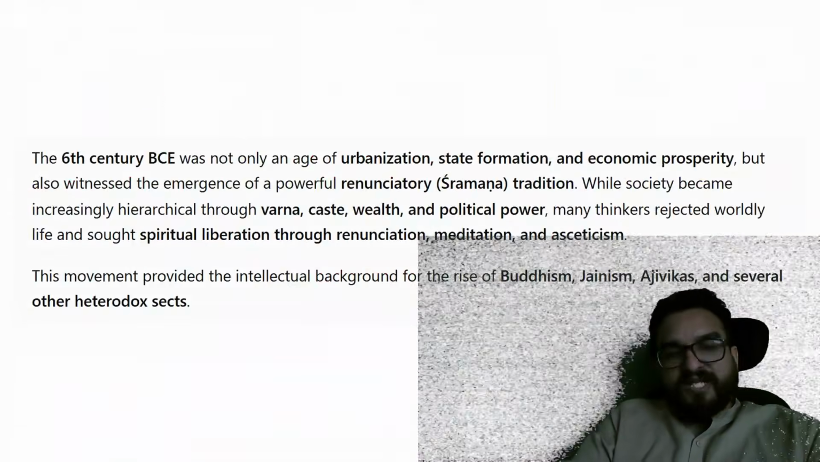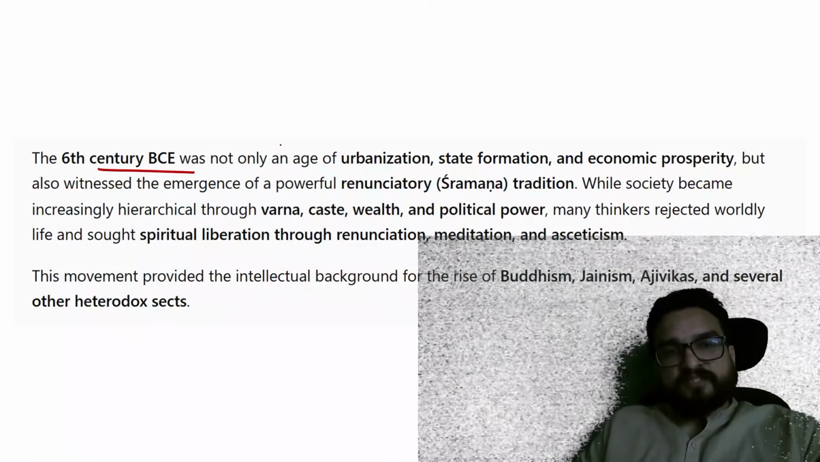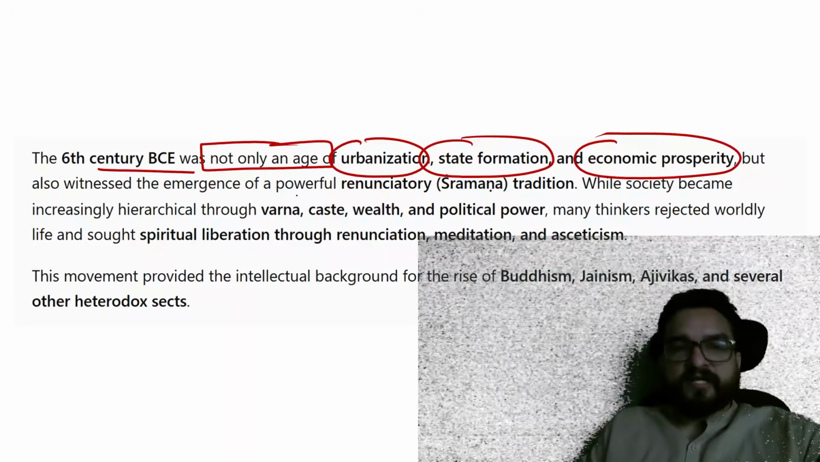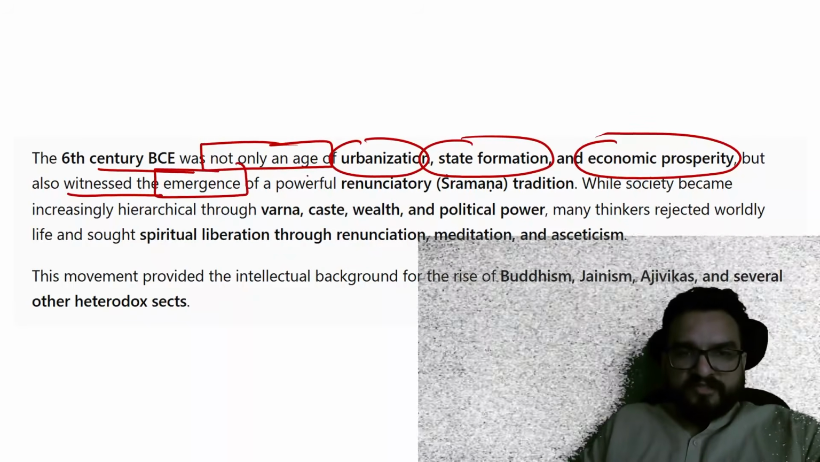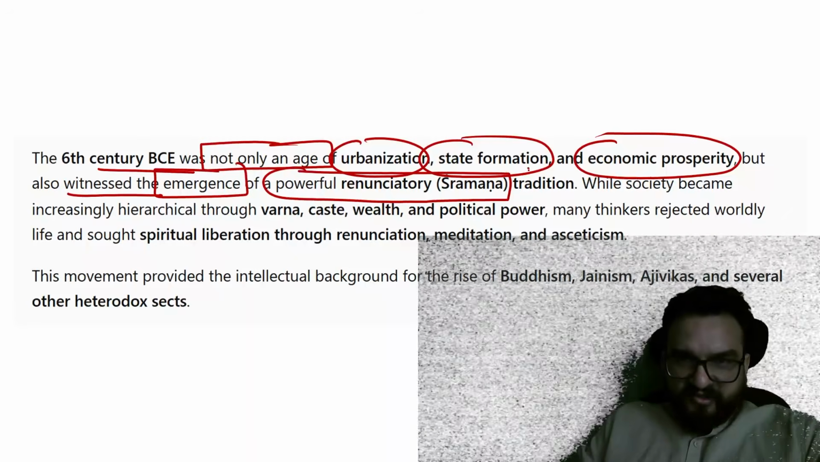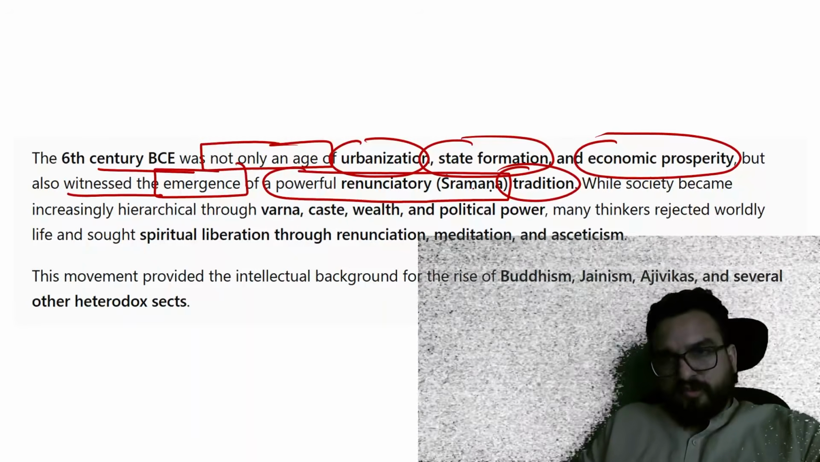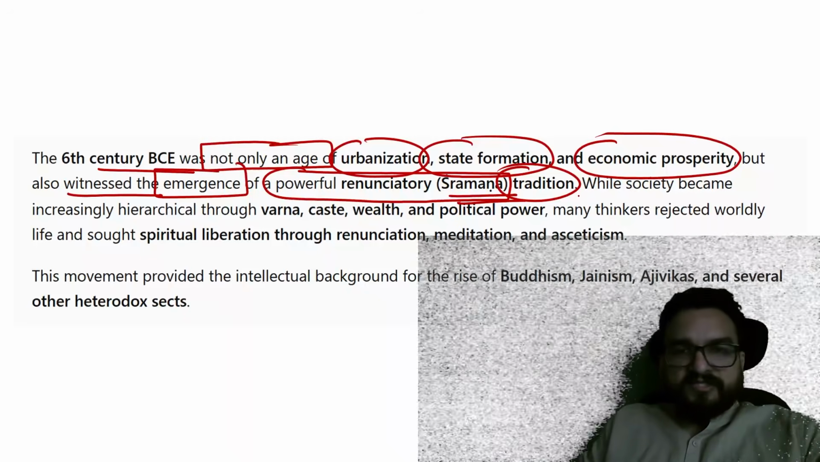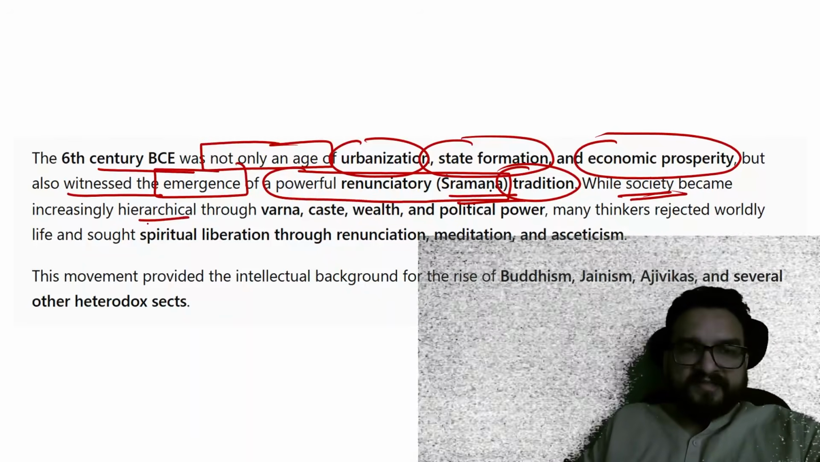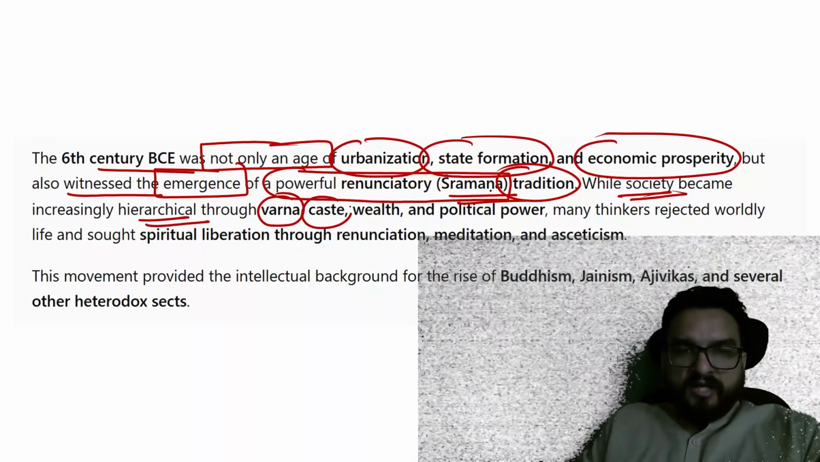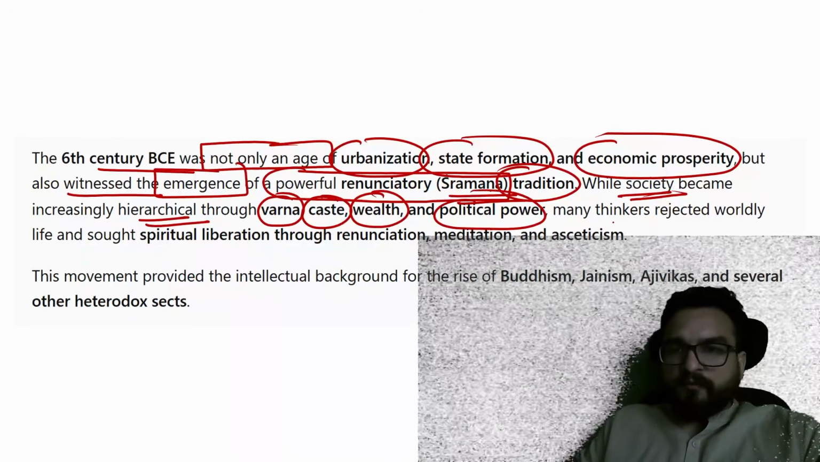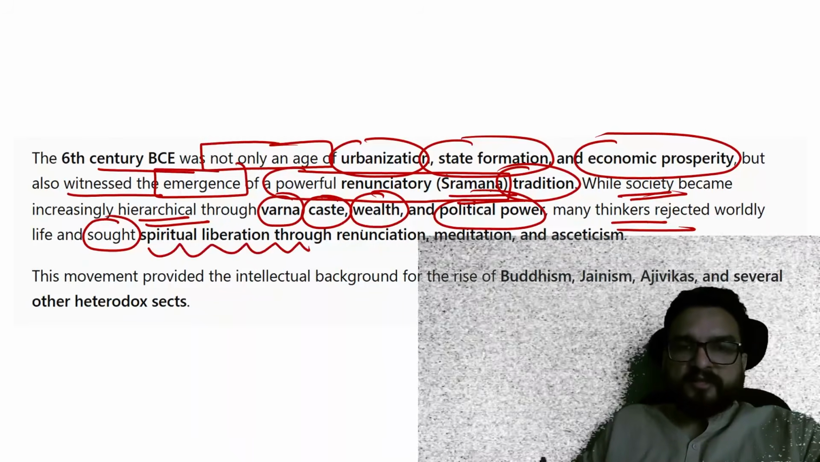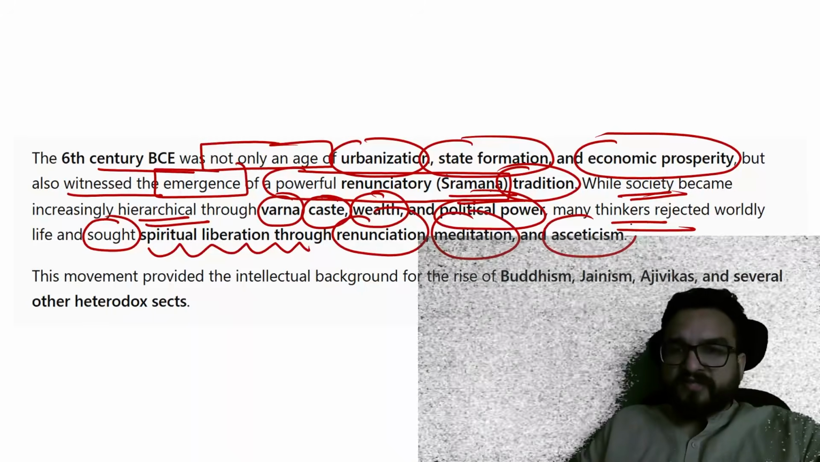these monastic orders. Right, so you can say the 6th century BC was not only an age of urbanization, state formation, and economic prosperity, but also witnessed the emergence of a powerful renunciatory tradition which did not follow the traditional outlook of Vedic culture. While society became increasingly hierarchical through Varna, caste, wealth, and political power, many thinkers rejected worldly life and sought spiritual liberation through renunciation, meditation, and asceticism.